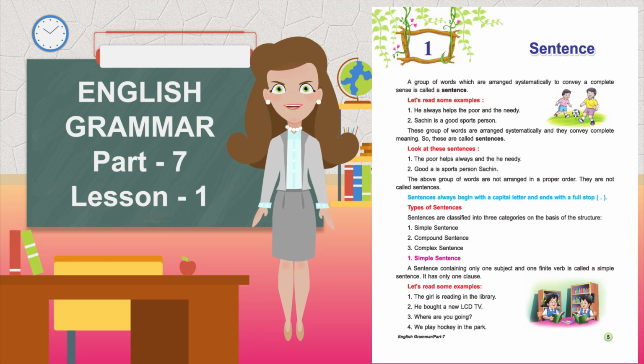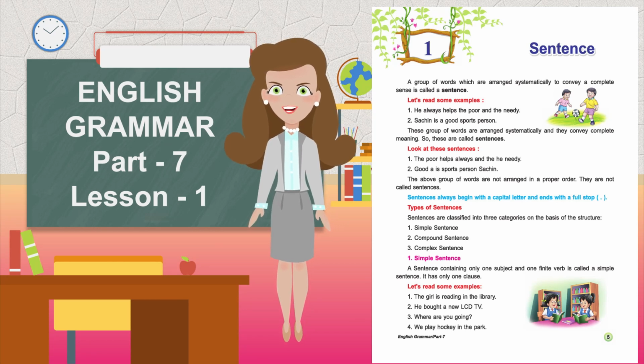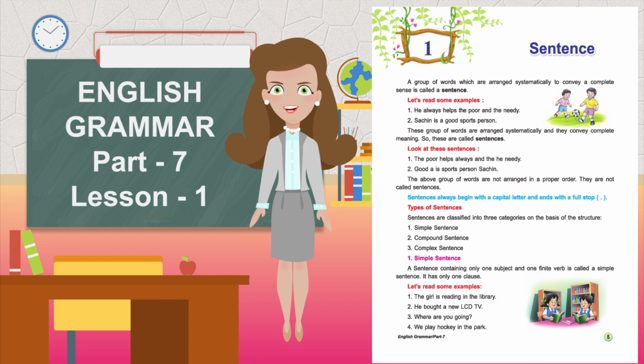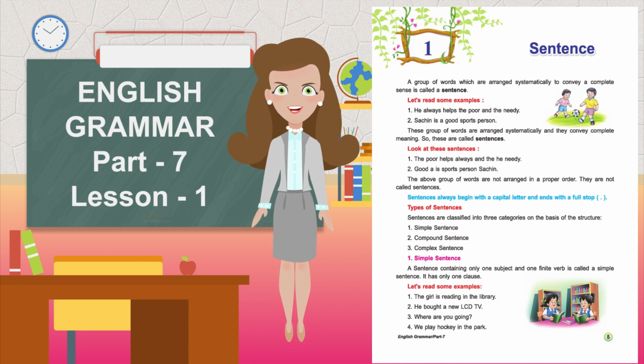Lesson 1. Sentence. A group of words which are arranged systematically to convey a complete sense is called a sentence. Let's read some examples. He always helps the poor and the needy. Sachin is a good sports person. These groups of words are arranged systematically and they convey complete meaning, so these are called sentences.